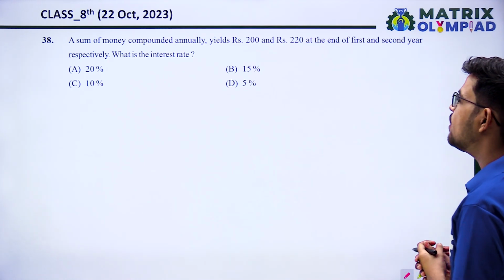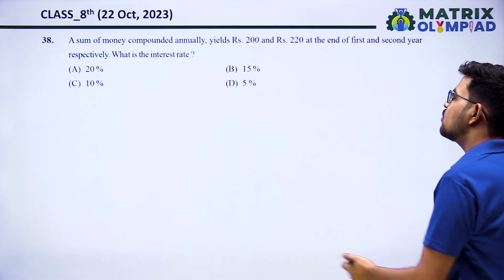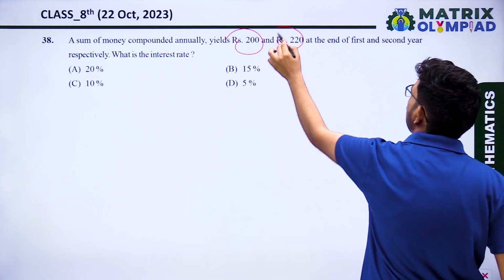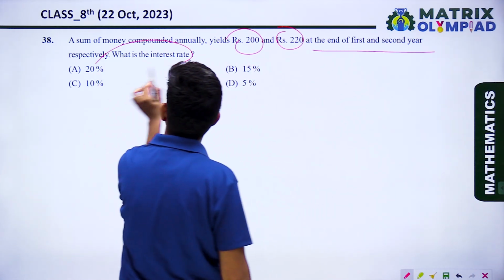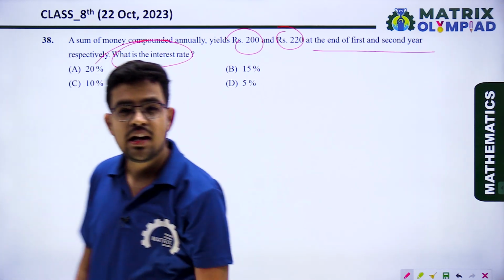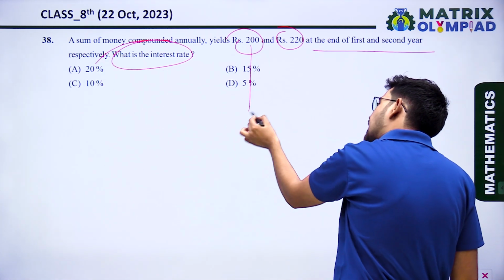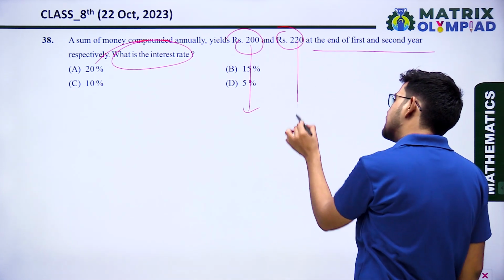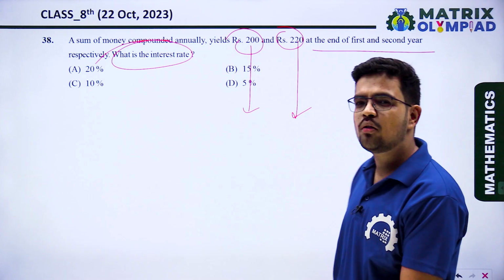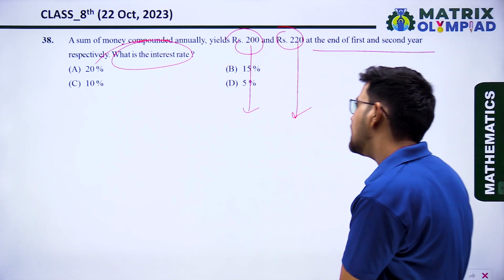Next question, a sum of money compounded annually yields 200 rupees and 220 rupees at the end of first and second year respectively. What is the interest rate? We have to find the interest rate. It is saying that at the end of first year the amount is 200 rupees and at the second year end the amount is 220 rupees. So what is the interest rate?